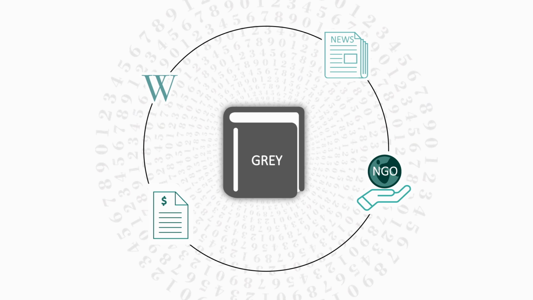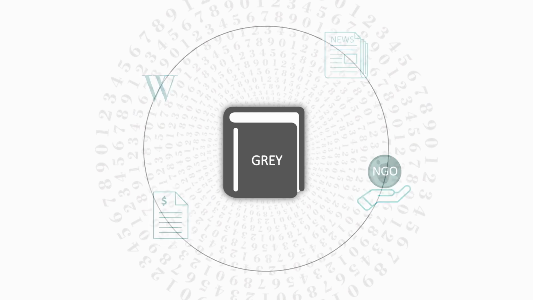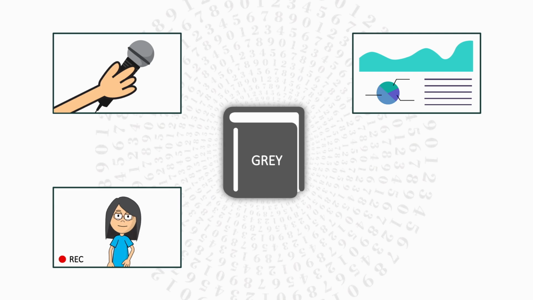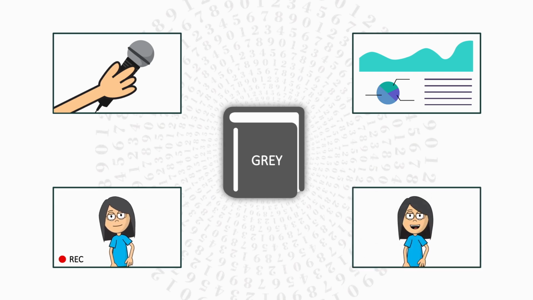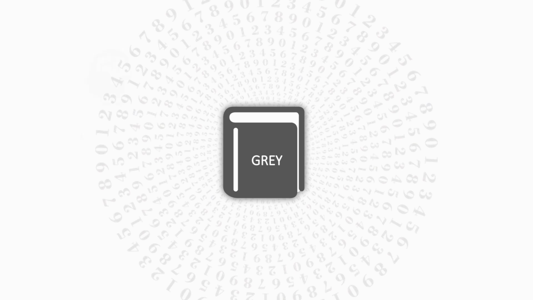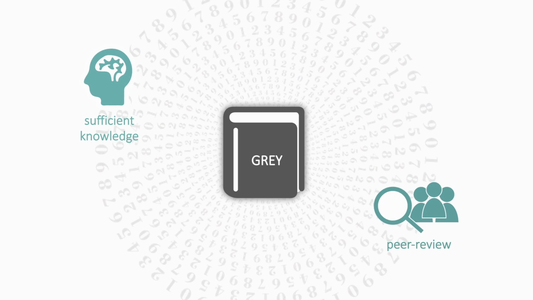What about other media formats? Not only texts, but also interviews, presentations, videos, and images can be part of grey literature if there is evidence of moderate external control and expertise. In this case, check whether the authors have sufficient knowledge, experts participated, and a peer review took place.